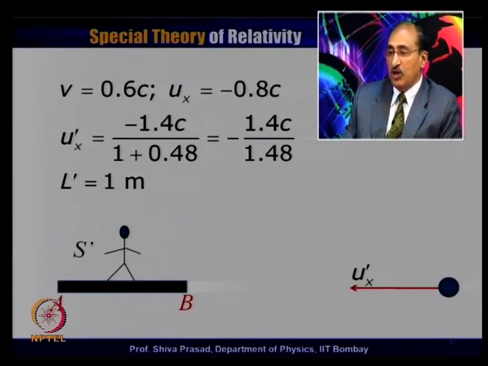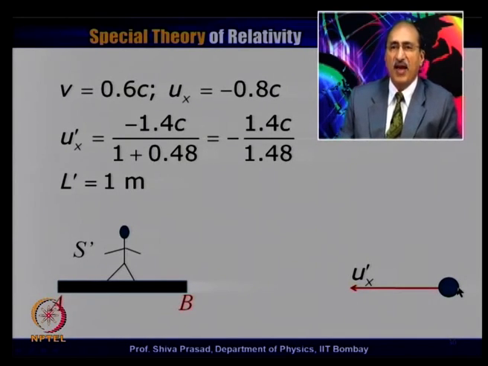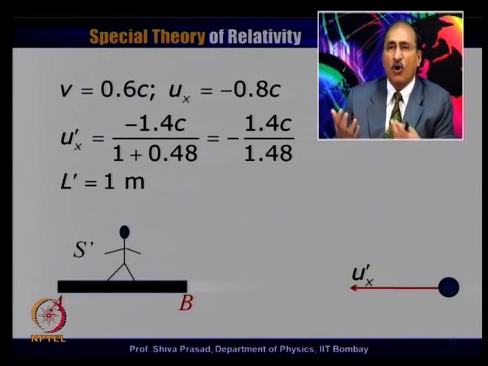So, what I have to do is just divide this 1 by this speed, Ux prime, and that will give me the time that this particle will take to cross the rod. It is as simple a problem as in traditional classical mechanics. In fact, in classical mechanics, this will hardly be called a problem. This is an extremely simple problem.